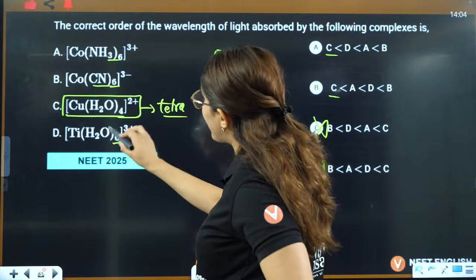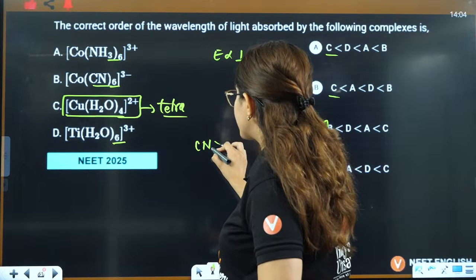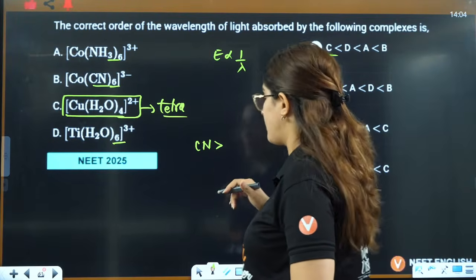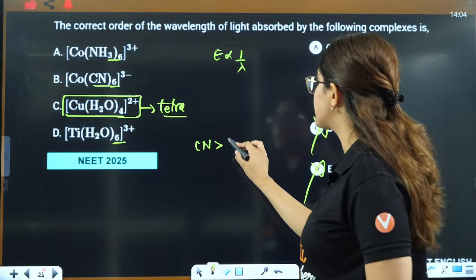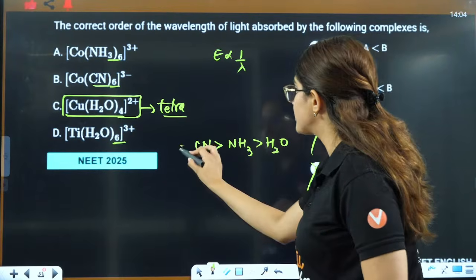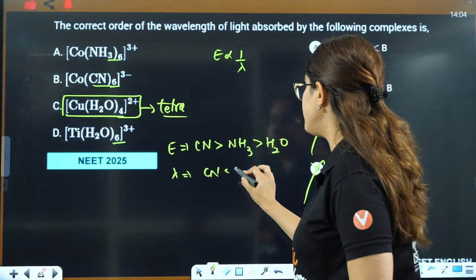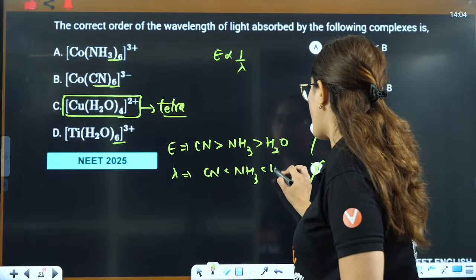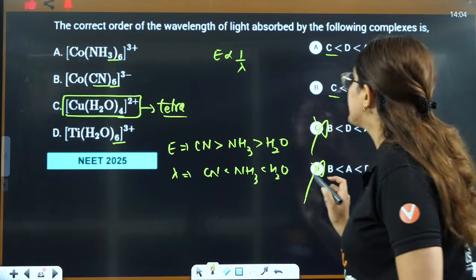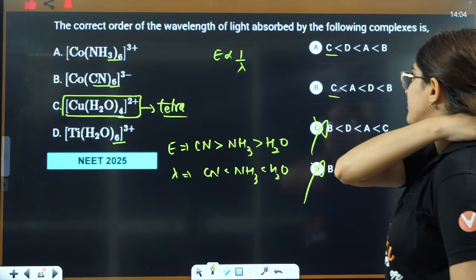Now if I compare water, ammonia and CN, CN has maximum strength in the spectrochemical series, then you have ammonia, and then you have water. So this is the order of energy. So lambda will be opposite here. CN minimum, then NH3, then you have water as maximum. So here D will be maximum. D is not written out to be maximum here. Wait a minute.